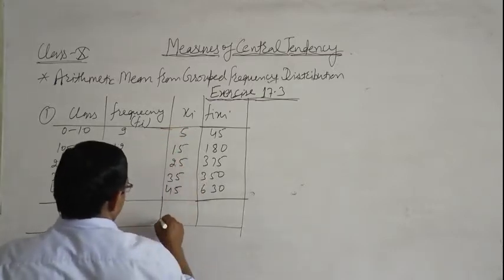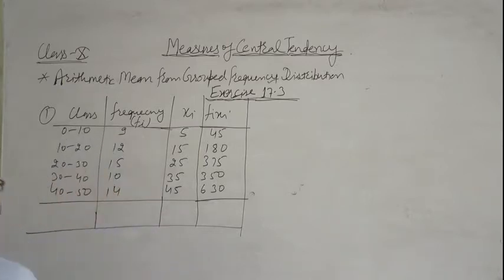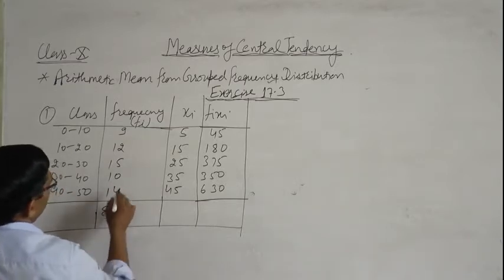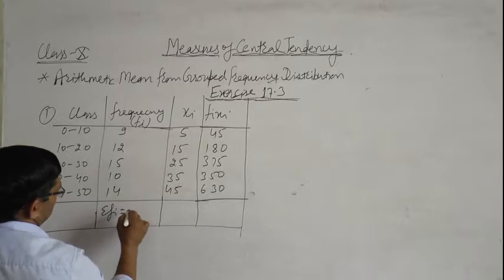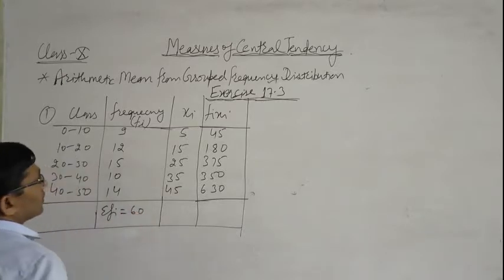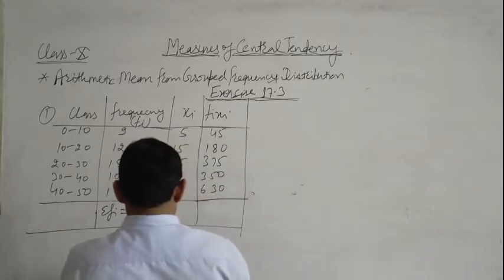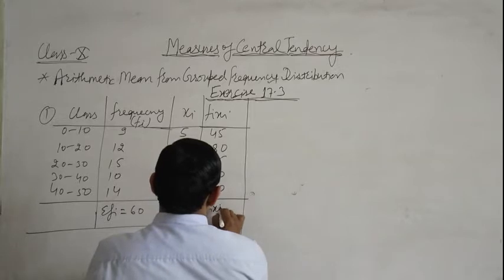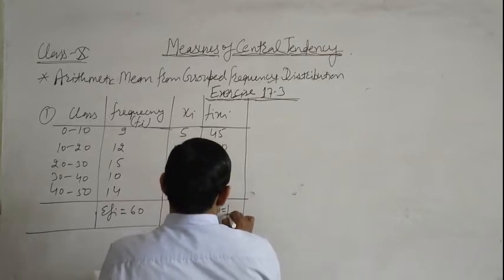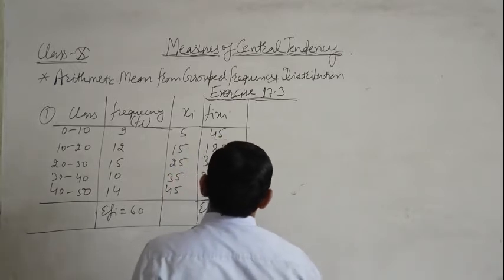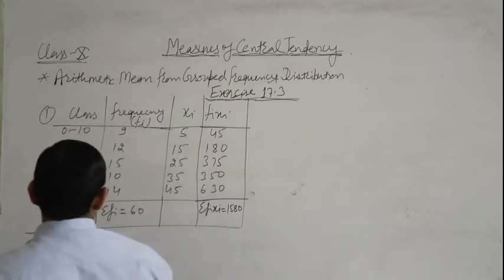Sigma fi xi and sigma fi. Sigma fi is 4 plus 2 is 6, so 60, and sigma fi xi is 1580.